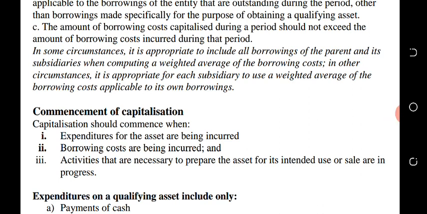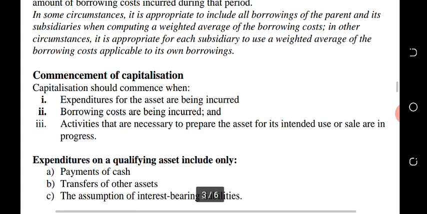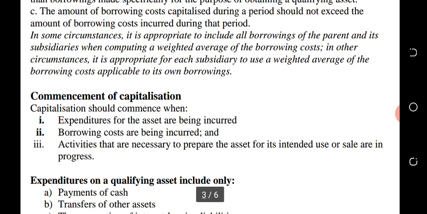For example, you cannot say the amount incurred on the QA is 1 million, while the interest capitalized is 1.5 million. It's not possible. That's why we say the amount to capitalize should not exceed the amount incurred on that borrowing cost.